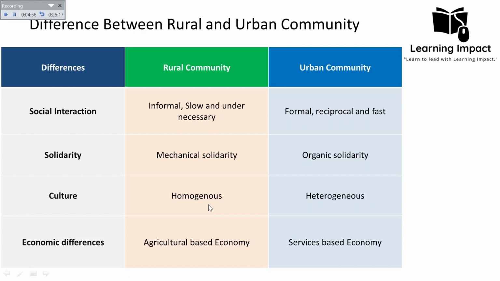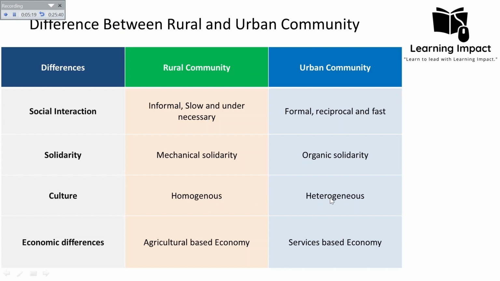Similarly, they have strong social bonds with close-knit families and neighborhoods. So in a small town, the annual harvest festival is a cherished tradition. The community comes together to celebrate the harvest season, they share food, and they participate in folk dances. This event reinforces the community's shared values and strengthens the social bonds.